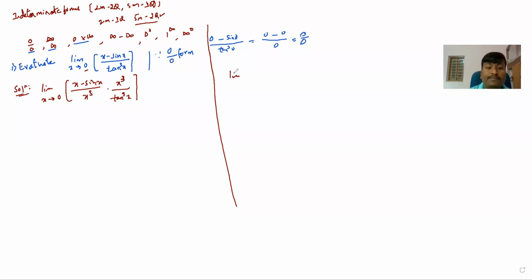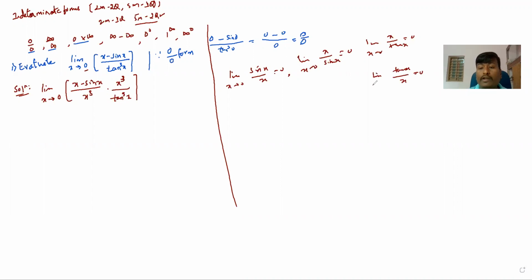Limit as x tending to 0, sin x by x is equal to 0. And limit as x tending to 0, x by sin x is also 0. Limit as x tending to 0, x by tan x is also 0, or tan x by x is also 0. Remember, whenever the limit is as x tending to 0. So therefore, I can make it x cube by tan cube x, or x square by sin square x, it's also 0. So like that, I'm going to do a little bit of simplification.